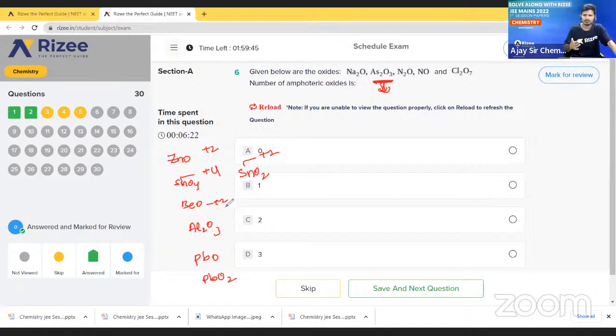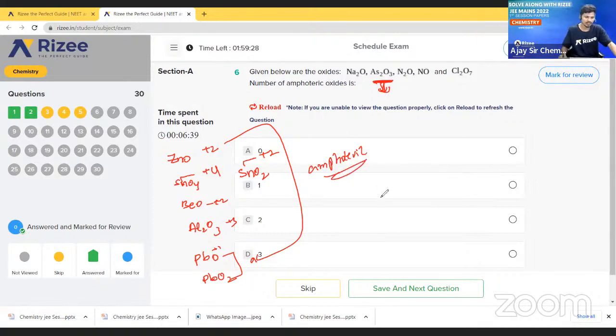You just have to remember which are the amphoteric oxides. Aluminium has +3 oxidation state, and in PbO and PbO2 lead has +2 and +4. So all these are amphoteric oxides.